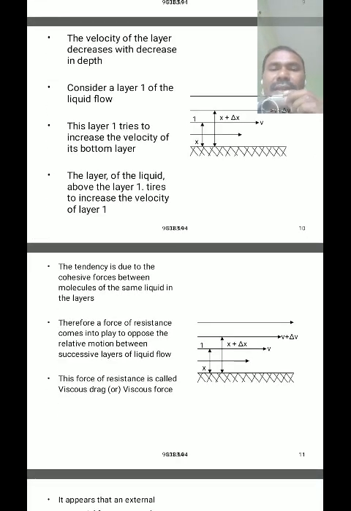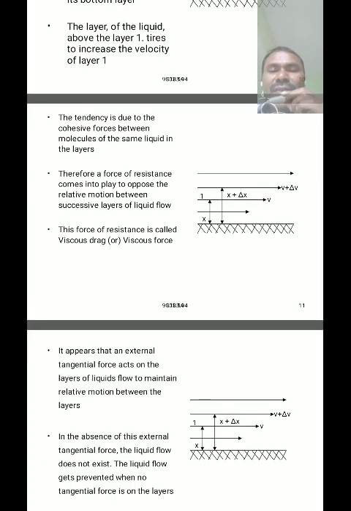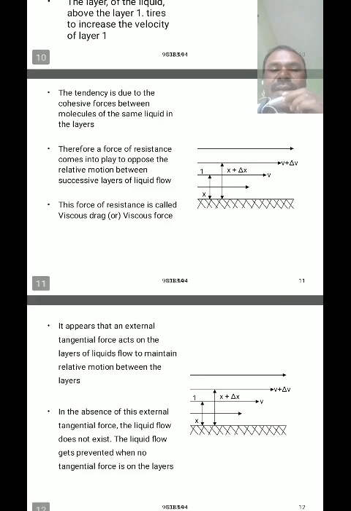The layer of the liquid above layer 1 tries to increase the velocity of layer 1. This tendency is due to the cohesive forces between the molecules of the same liquid in the layers. Therefore, the force of resistance comes into play to oppose the relative motion between the successive layers of the fluid; this is called viscosity. The force of resistance, or the dragging force, is called viscous force.